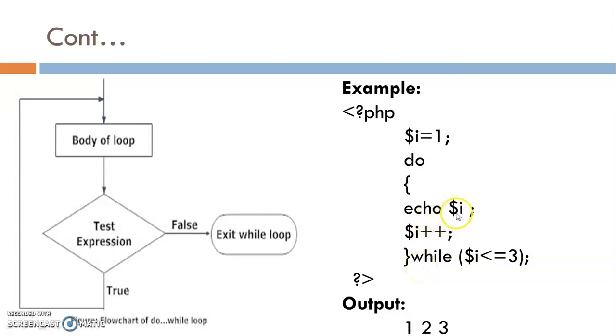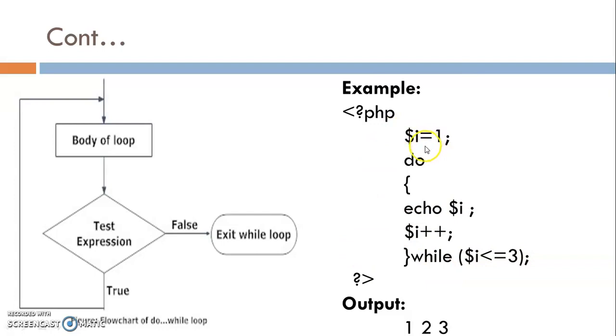I write echo statement to print the value of variable $i. After printing one value, I want to go to the next value. So I write the statement $i++. So this increment or decrement statement is written after the body of the loop. And then while, in bracket write the condition. So I write $i less than equal to 3.